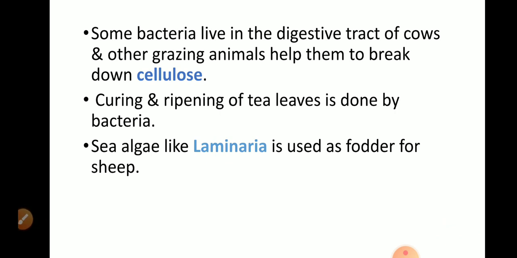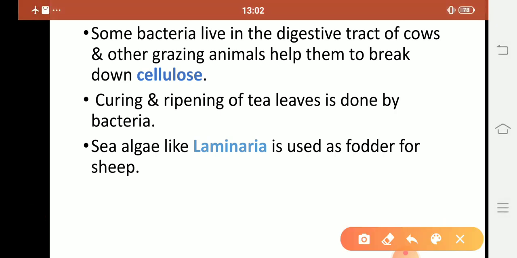Some bacteria live in the digestive tract of cows. Wow! Digestive tract means alimentary canal or food pipe. Some bacteria live in the digestive tract of cows and other grazing animals. Grazing animals means, my dear students, they eat grass and plant parts. Bacteria help them to break down cellulose.